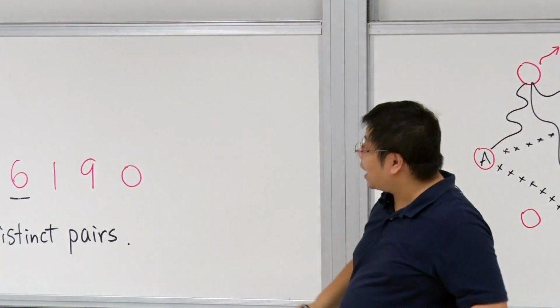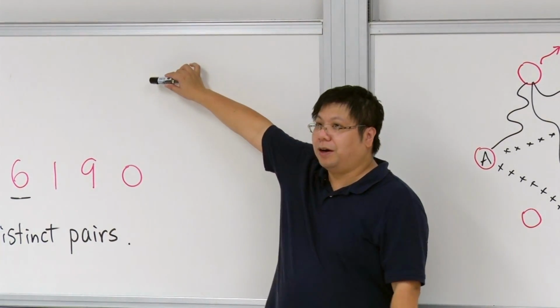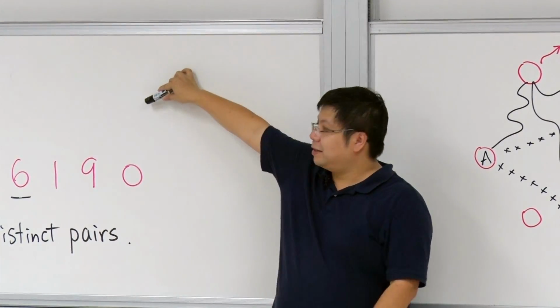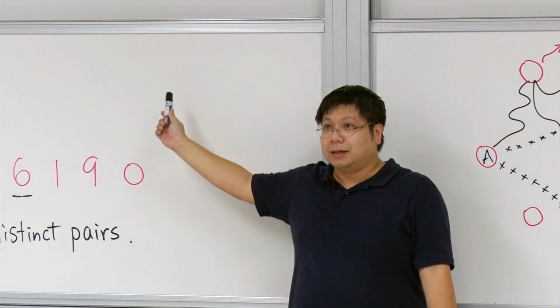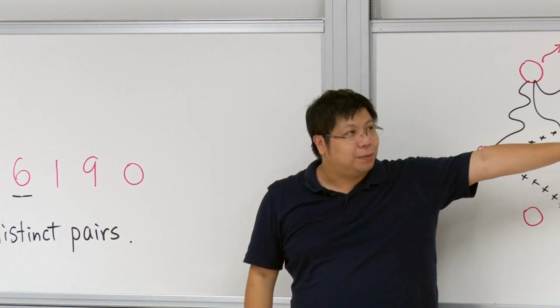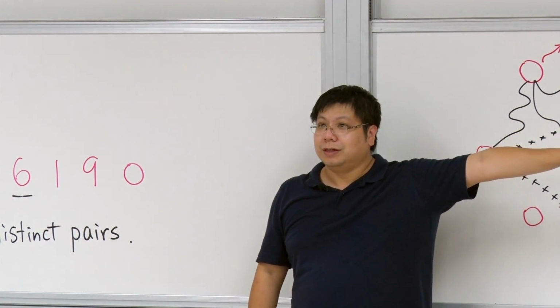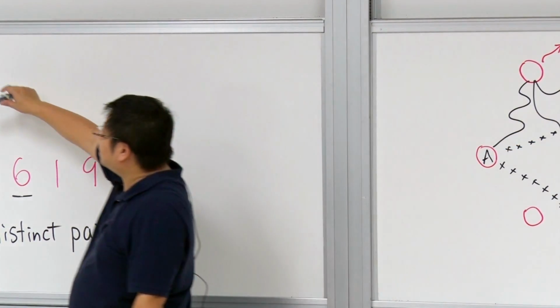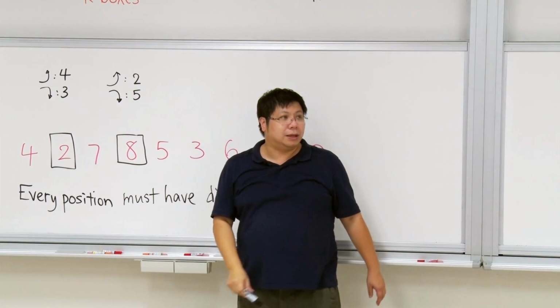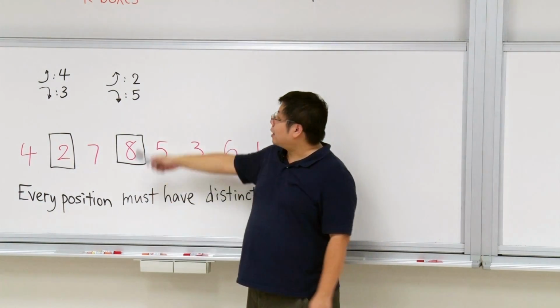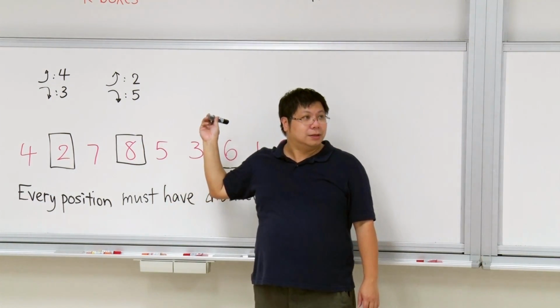So recap. We define the concept of pairs associated with the positions, and then to prove the theorem, we use contradiction. If the contradiction assumption is true, then all the numbers we see here must be between 1 and n. Then in that case, there are only n squared options.